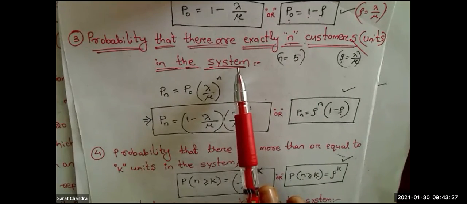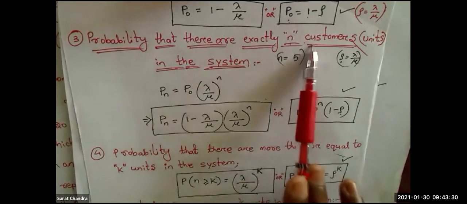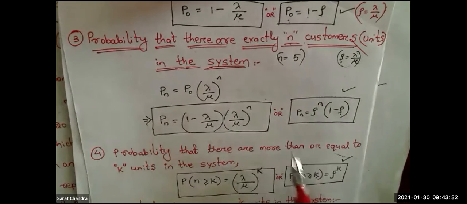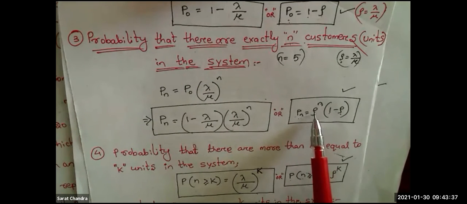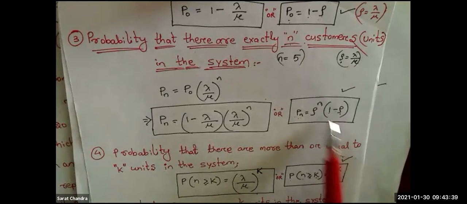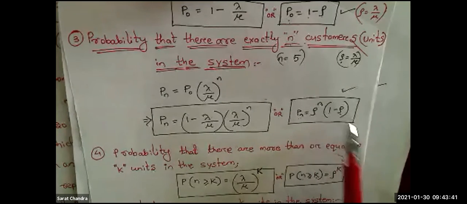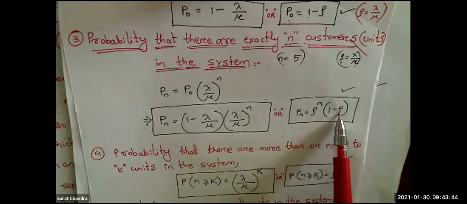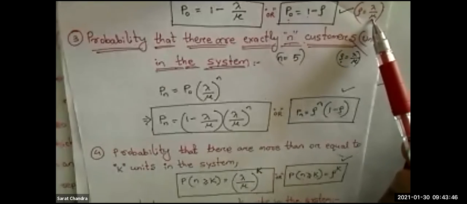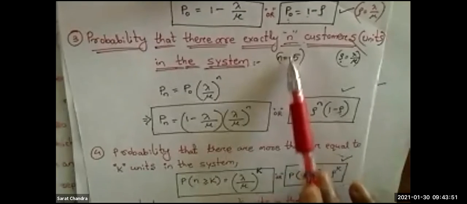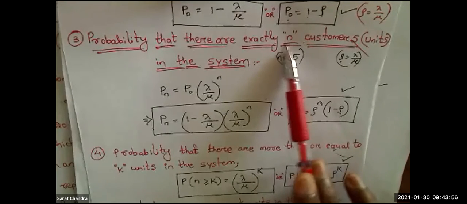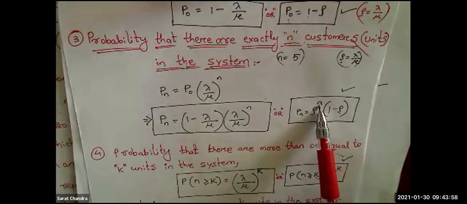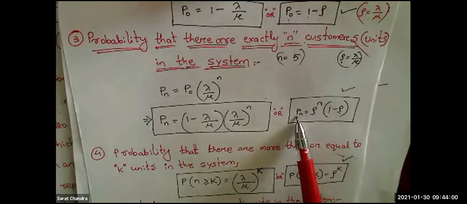Then the third formula is the probability that there are exactly n customers in the system. For that, the formula is probability of n customers equals rho to the power n, whole into 1 minus rho. First you calculate rho. How to calculate rho? Rho equals lambda by mu. Then what is n? N will be given in the question. It may be 5 customers or 10 customers or 20 customers. So it will be defined in the question. That value you put over here, you will get the probability.